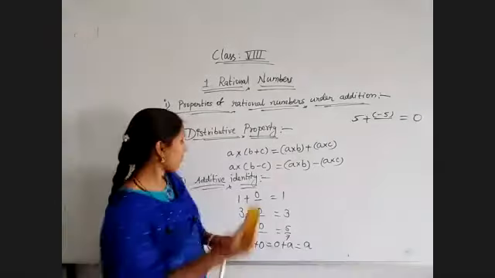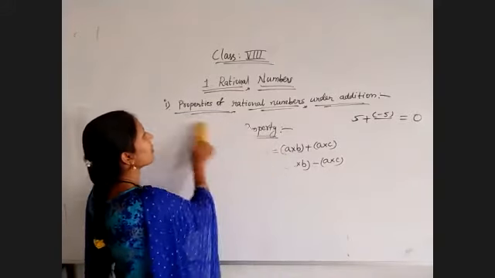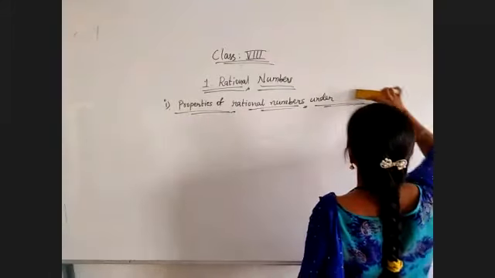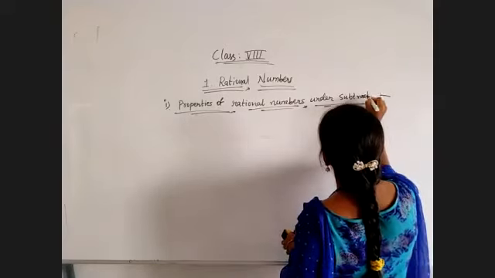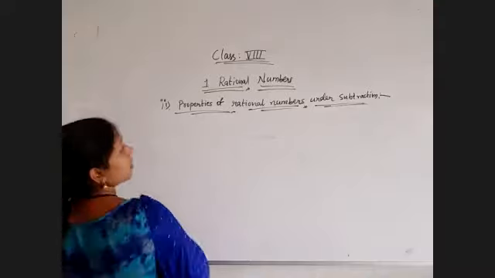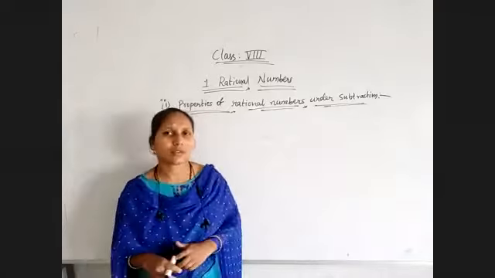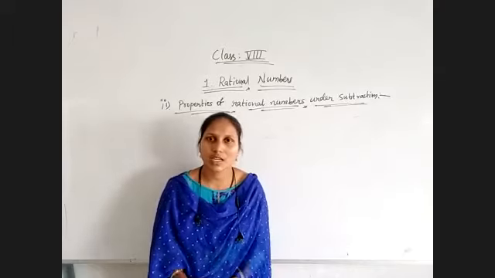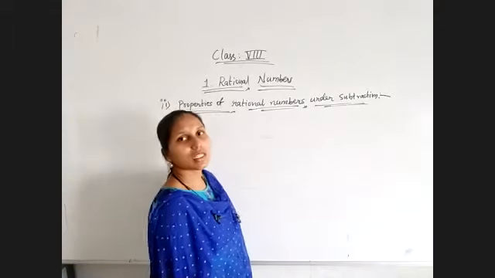Now the same properties we have to check for subtraction. For subtraction, first we will go with the closure property. Closure property states that, for addition we already studied, if we are adding any two numbers, the result also is a rational number. But coming to subtraction, if we are subtracting any two rational numbers, will the result be a rational number?